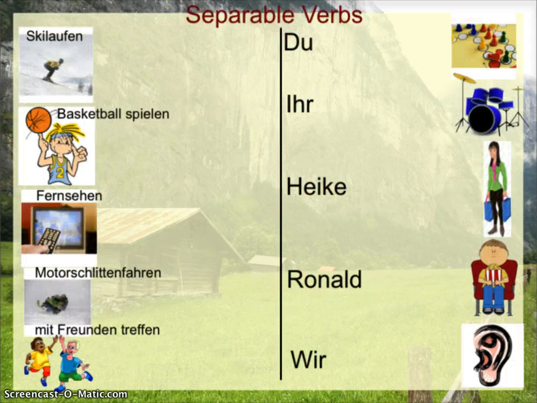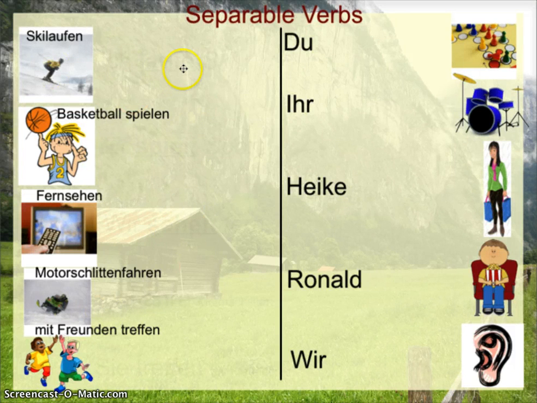Next we're going to talk about separable verbs. Unfortunately, German isn't quite as easy as just memorizing the S10-10 chart, though that's a great start. With separable verbs, we have some more action going on here. So for instance, we've got pictures on this left-hand side of Skilaufen, Basketball spielen, Fernsehen, Motorschlittenfahren, and mit Freunden treffen. These are great for infinitives, and they're great when sometimes this word goes to the end of the sentence, which we'll talk about later in our course.